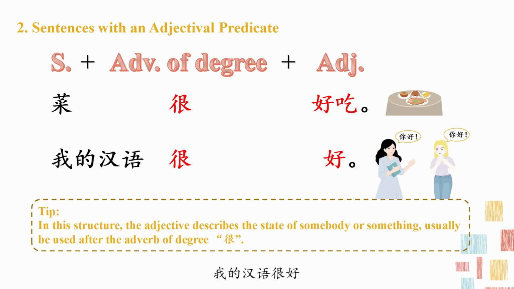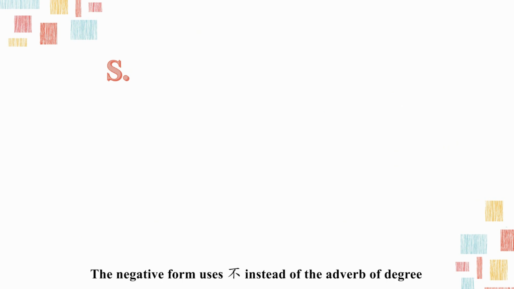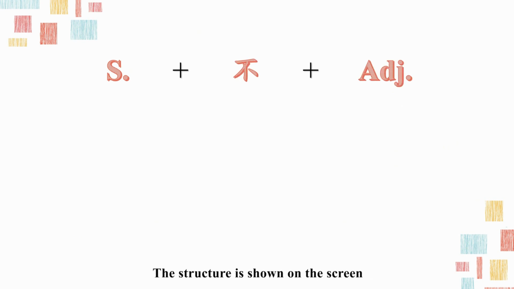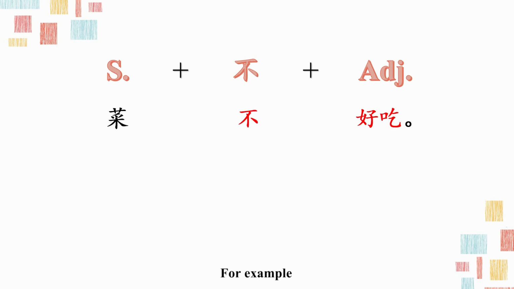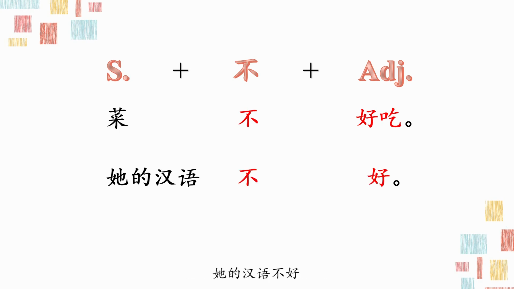我的汉语很好，my Chinese is very good. The negative form uses 不 instead of the adverb of degree. The structure is shown on the screen. For example, 菜不好吃，the dishes are not delicious. 他的汉语不好，her Chinese is not good.